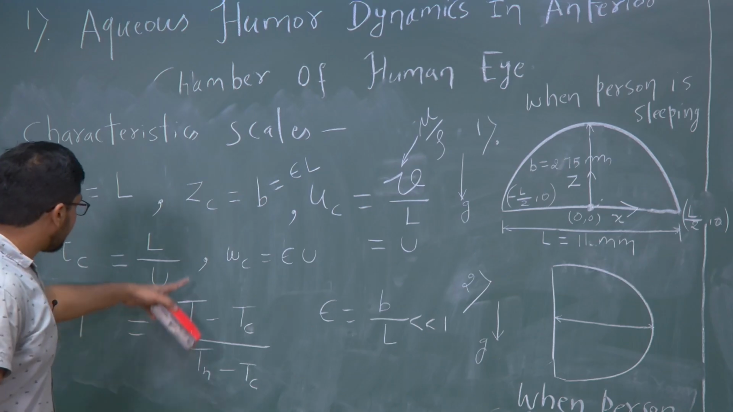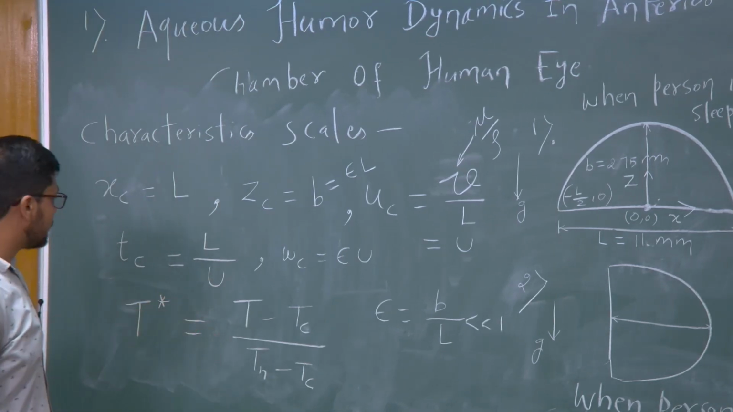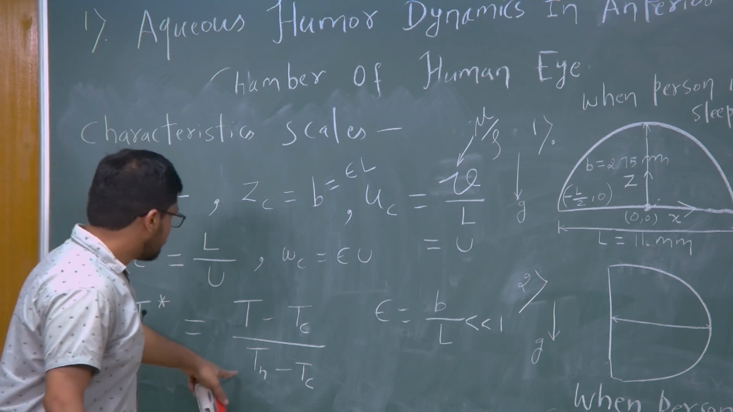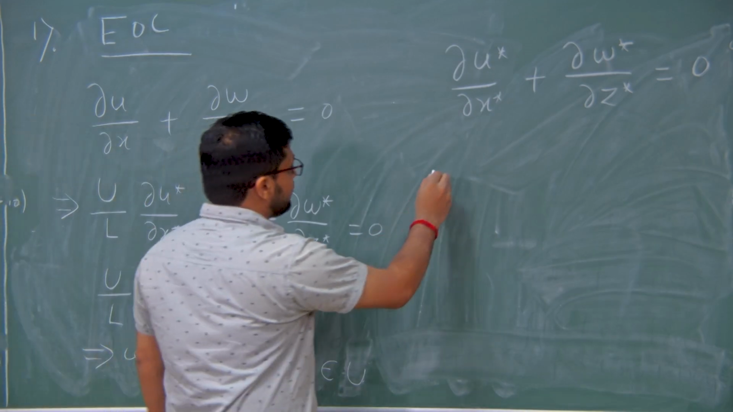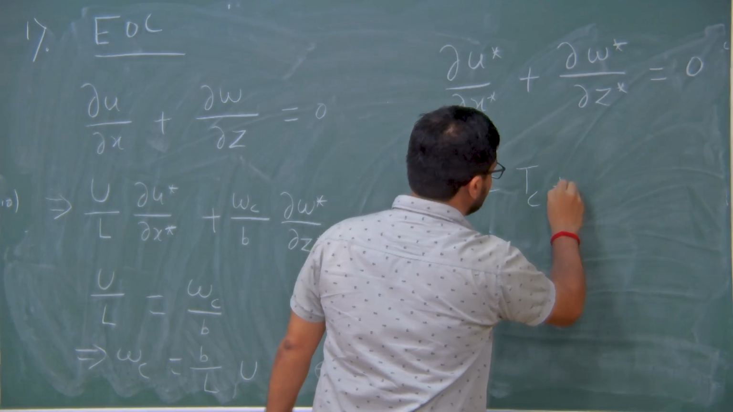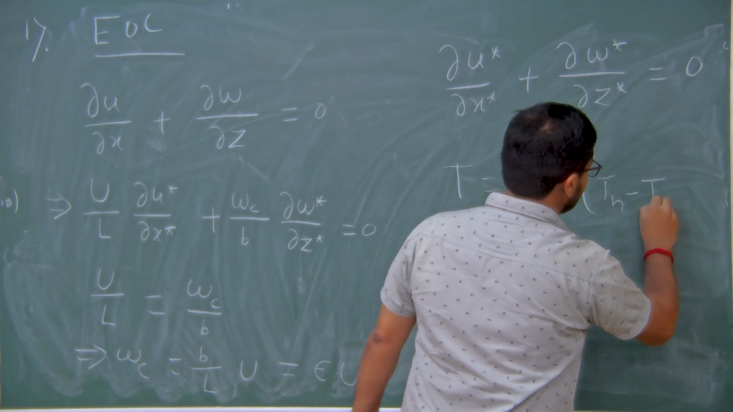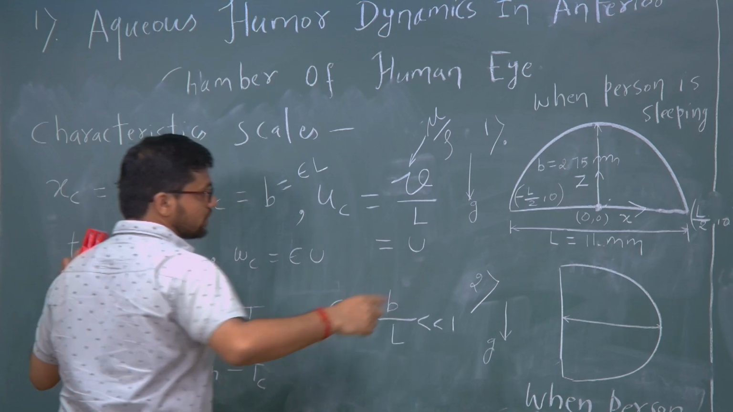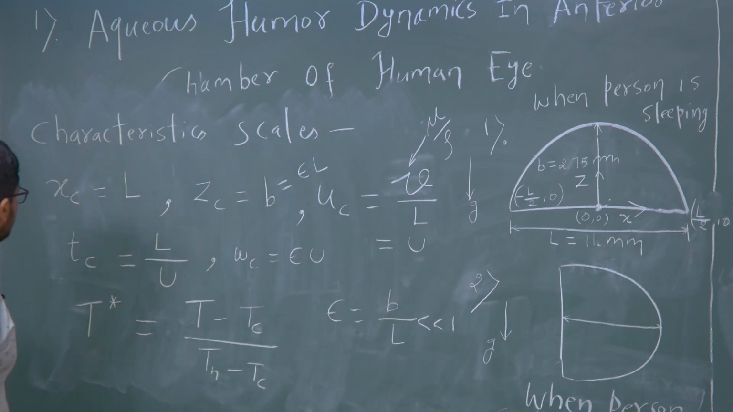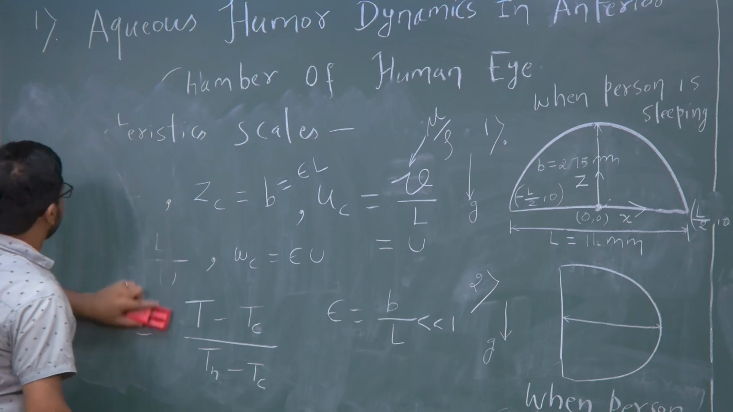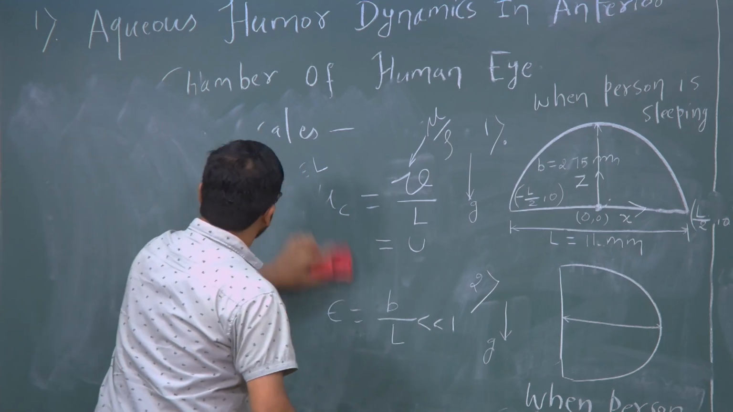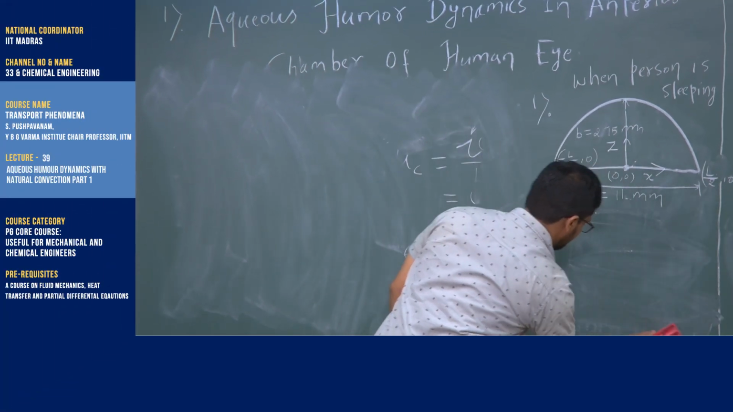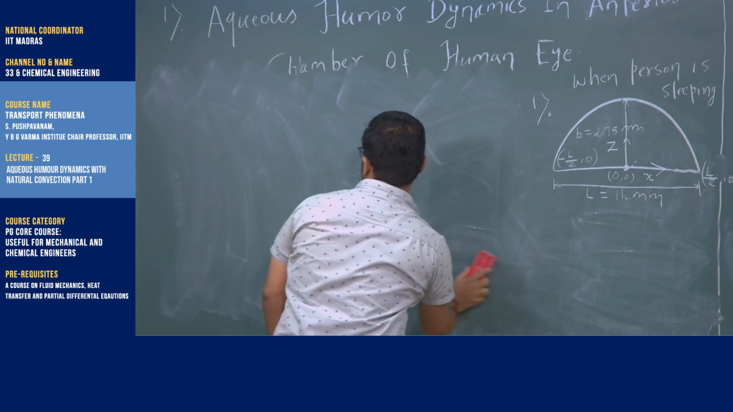And one thing from here, I want to erase this part because I will start with the x momentum balance. So, I will write T equal to T c plus (T h minus T c) times T star. I think I will not be able to use that today, but that is the expression for T. Now, I will erase this part. Let me complete the x momentum balance. So, we are doing it for the sliding position of the eye, and now we will do the x momentum.